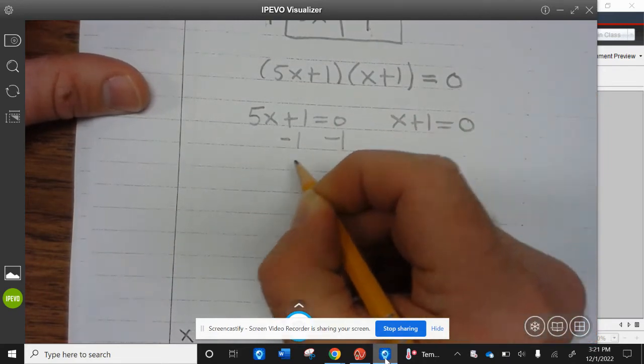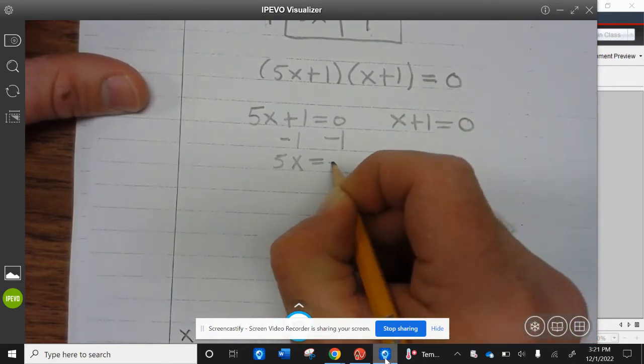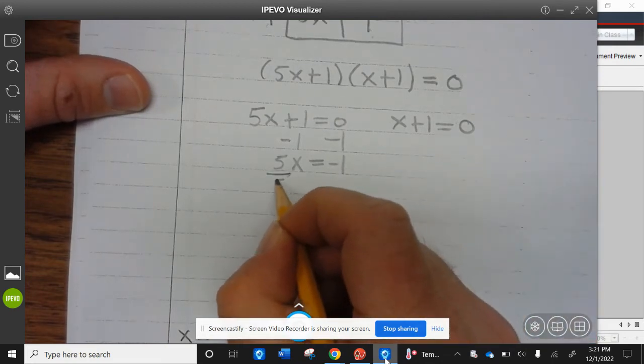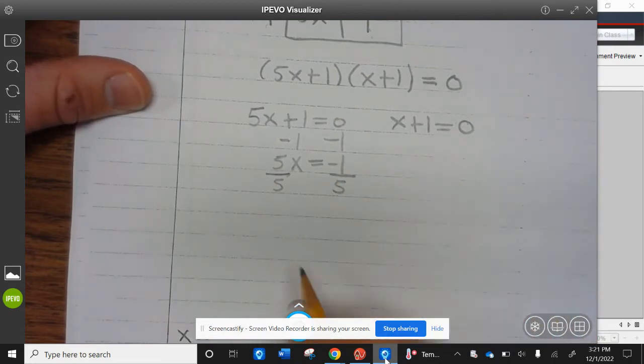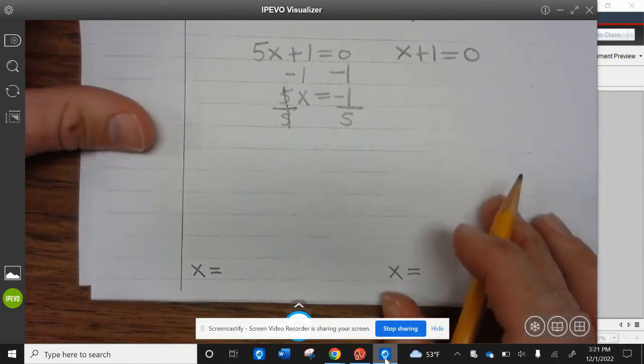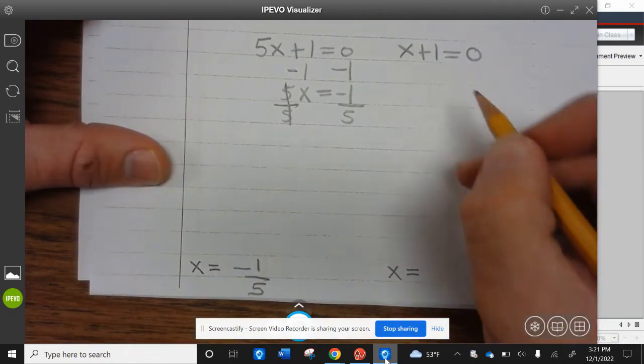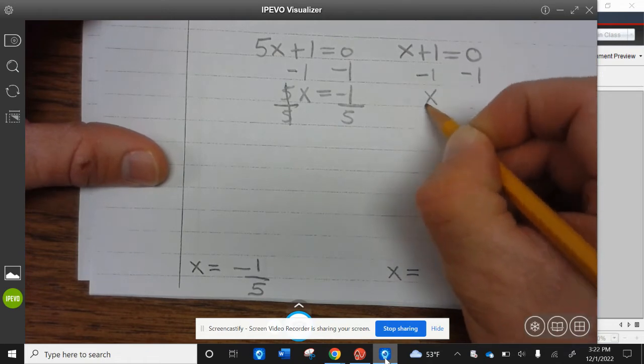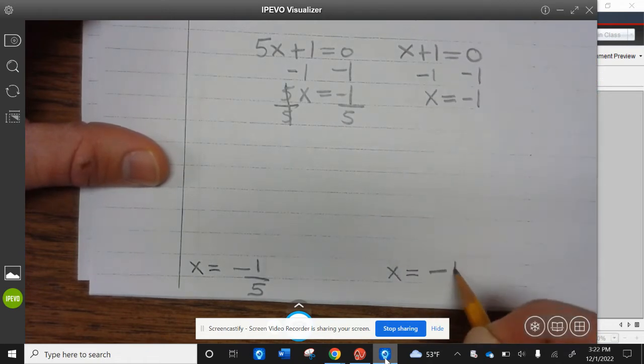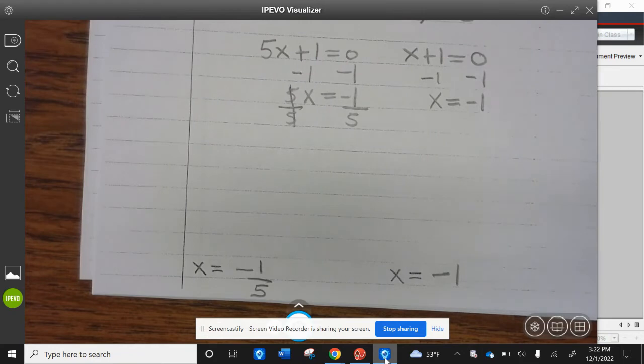Subtract 1 from both sides. 5x equals negative 1. Divide both sides by 5. This divides and becomes 1. X equals negative 1/5. Here, subtract 1 from both sides. X equals negative 1. All right, go ahead and finish up example 4.